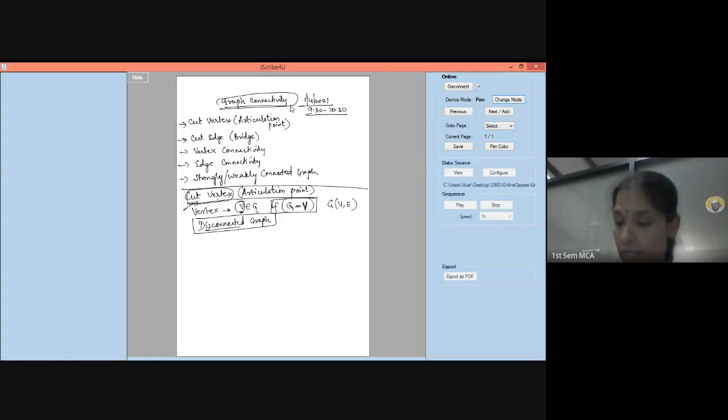Let me take a simple example of a graph. This is A, this is B. Please note down as I do so that it is easy for you to follow. Wait a minute, I made a mistake.